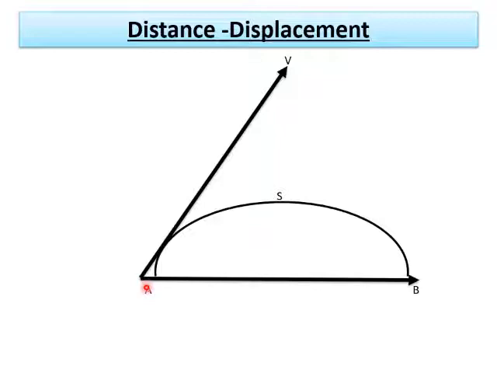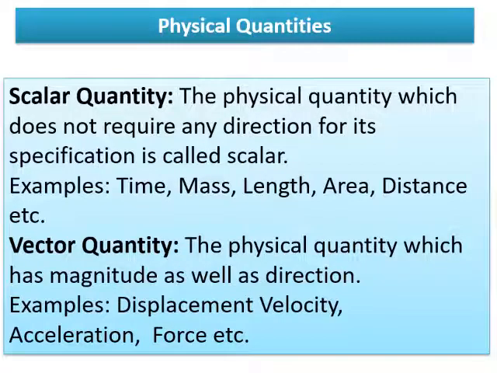One more example to make you understand. Already we have learned physical quantities in the last lesson. Let us once again discuss scalar quantity. What is a scalar quantity? A physical quantity which does not require any direction for its specification is called a scalar. For example, time, mass, length, area, distance, etc. That means it gives only a numerical value.